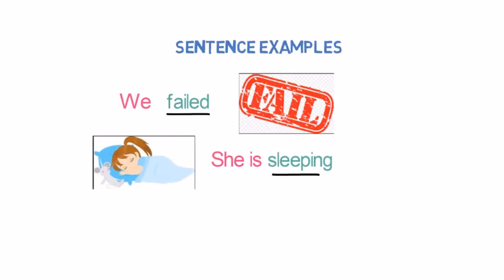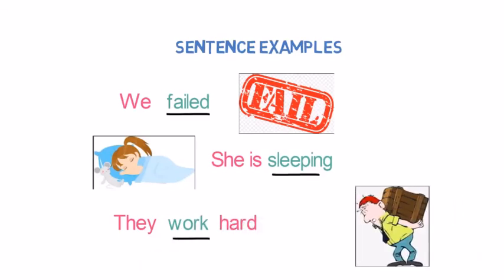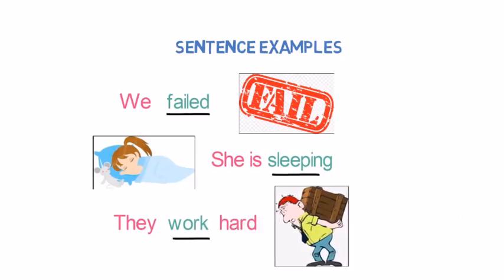Let's look into one more example of intransitive verb to make things even clear. They work hard. Here also, work is intransitive verb as there is no direct object after the verb work. So I think you are now clear about intransitive verb. That's all about transitive and intransitive verb.